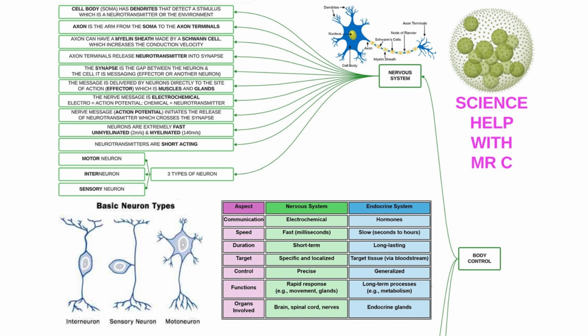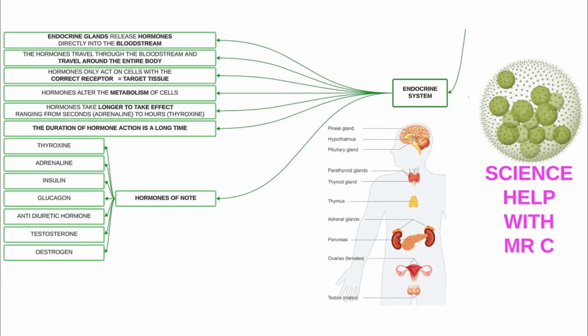Neurons are extremely fast. Even unmyelinated neurons have an action potential speed of 2 meters per second, but the myelinated, which means it has Schwann cells wrapped around the axon, is 140 meters per second. The neurotransmitters are only short-acting. Once it hits the receptor on the effector cell, it's rapidly broken down. There are 3 types of neurons: motor neurons, interneurons, and sensory neurons, and there's a picture here below of the 3 types. Let's now move on to the endocrine system.